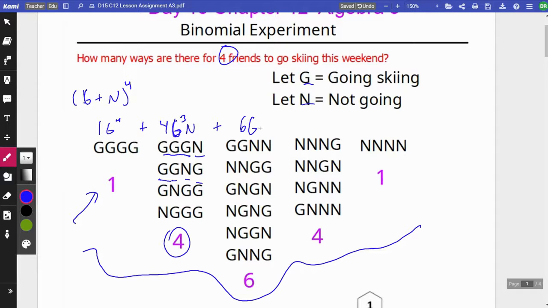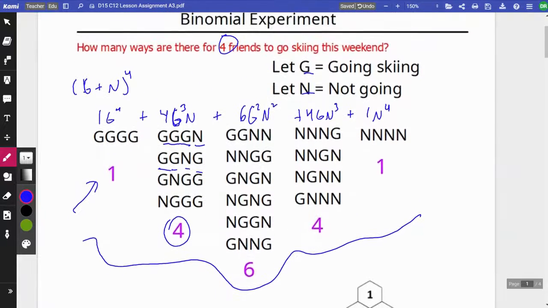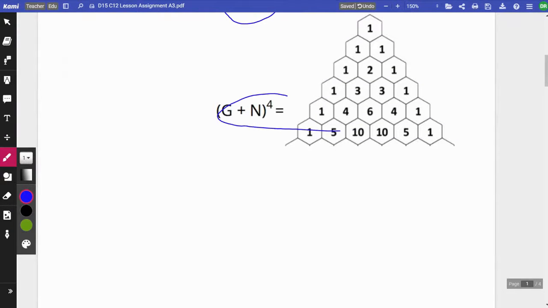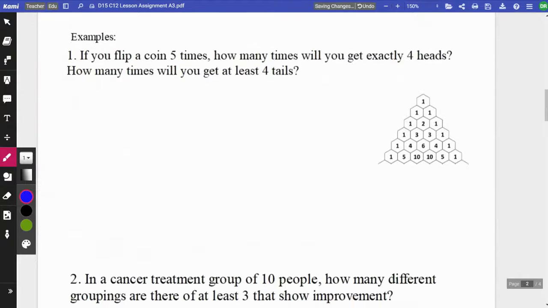That's a 6. This is a G. They look the same, I'm sorry. The next term would be 6 G squared n squared, and that's where 2 are going and 2 are not. So the exponents represent how many of each group fit this category. Then G n cubed, and there's one way for all 4 people to not go. They all just simply decide not to go. That's pretty awesome, the way this relates to combinations. So we see that it was this row in Pascal's triangle that we used. All right, let's try an example.